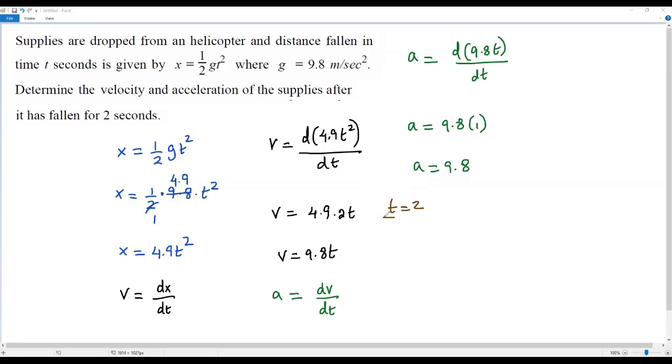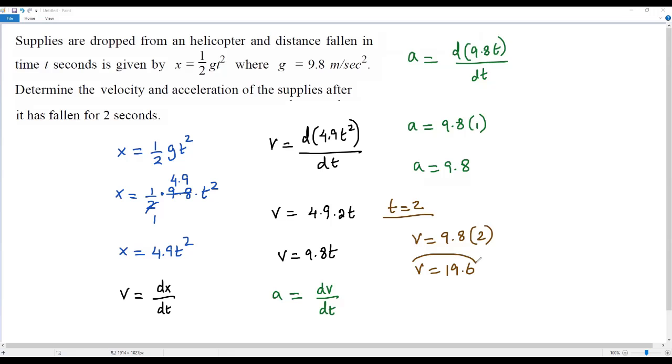So let me write t is equal to 2, then velocity is equal to 9.8 times t. Now I plug in t is equal to 2 over here. When I multiply 9.8 by 2, I'm getting 19.6. So after it has fallen for 2 seconds, the velocity of the supplies is 19.6.